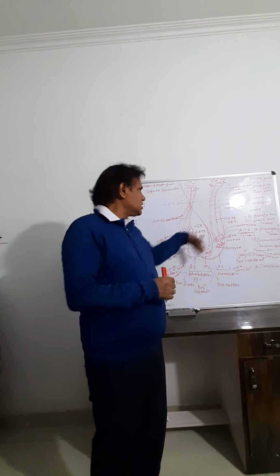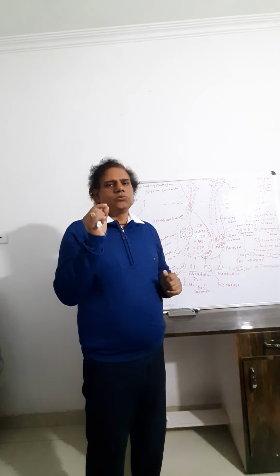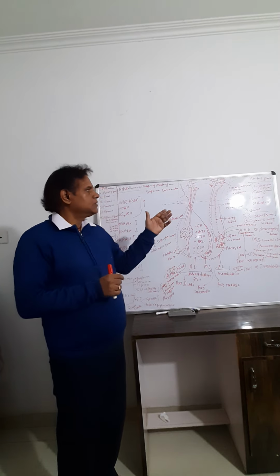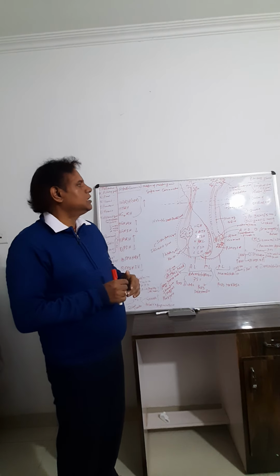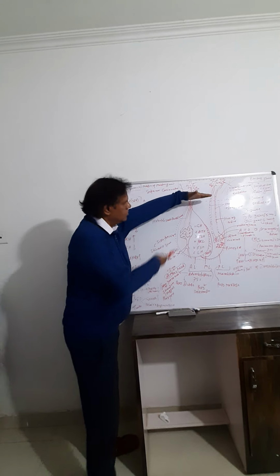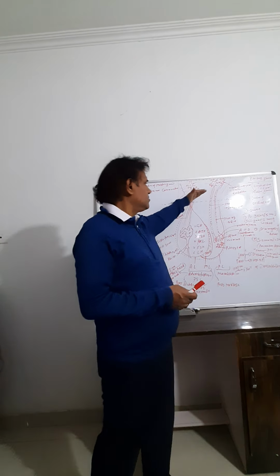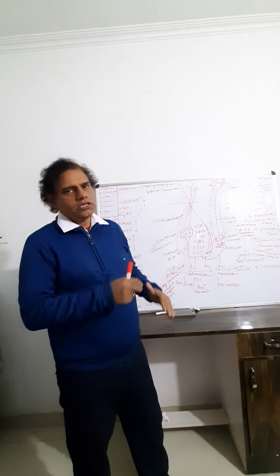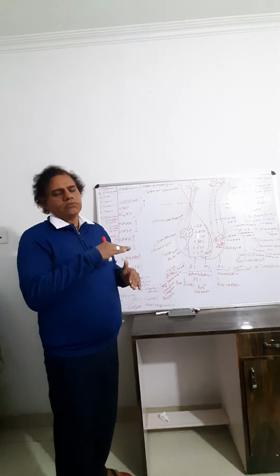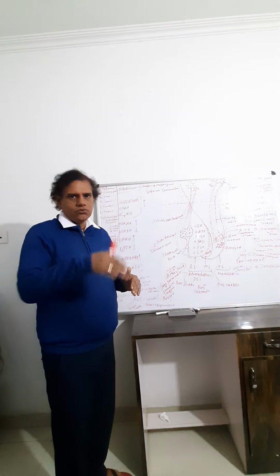The second gland is the pituitary gland. It is the smallest gland, weighing around 0.5 gram, and it is a master gland, also called the leader of the orchestra. The lower portion is the pituitary gland and the upper portion is the hypothalamus. They attach to each other because they are part of the forebrain, the diencephalon. The ventral surface of the diencephalon consists of the hypothalamus and the infundibulum, which is attached to the pituitary gland.